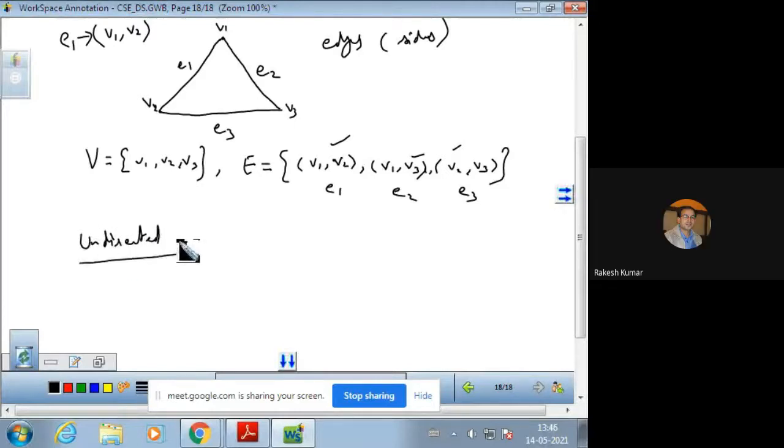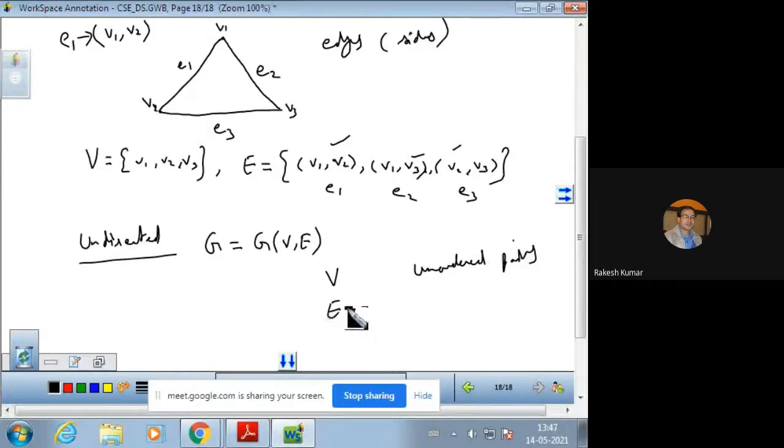An undirected graph G, which is a collection of the set of vertices and edges, consists of a finite non-empty set V of vertices or nodes and an edge set E of unordered pairs. Unordered pairs. Remember.